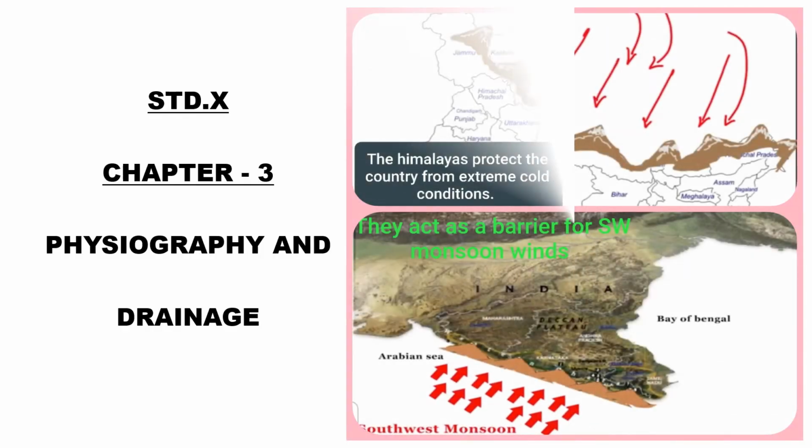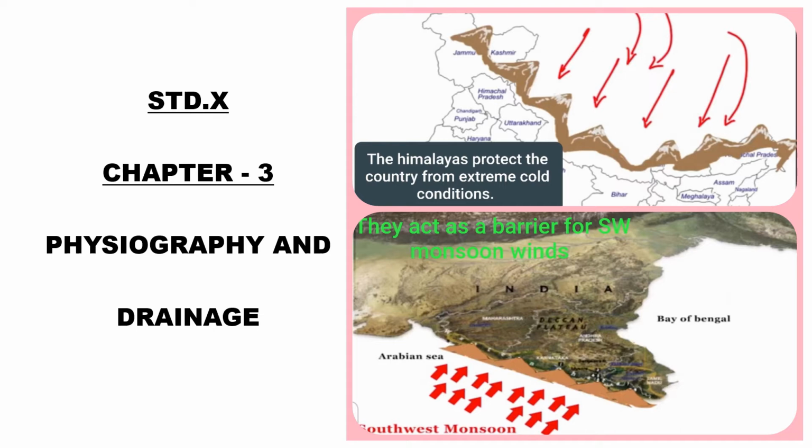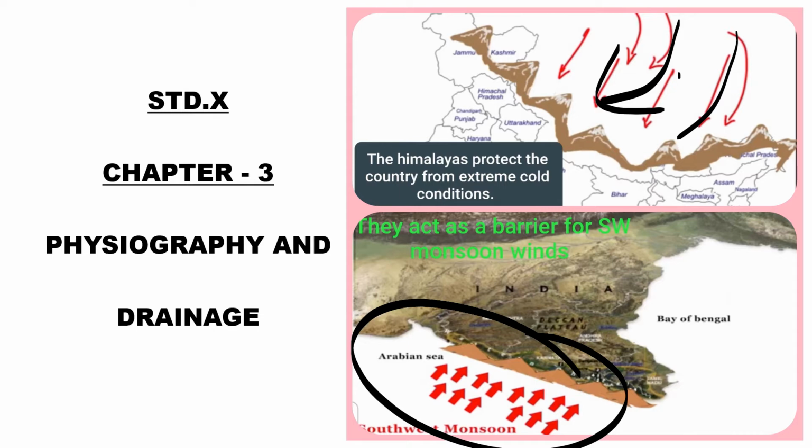The Himalayas act as a great climatic divide, affecting the large system of air and water circulation. They obstruct the passage of chilling cold Arctic winds from the north entering into India and protect our country from extreme cold conditions. Besides that, they act as a barrier for southwesterly monsoon winds. They force them to give up most of their moisture within the subcontinental part, which results in heavy precipitation on the Indian side.